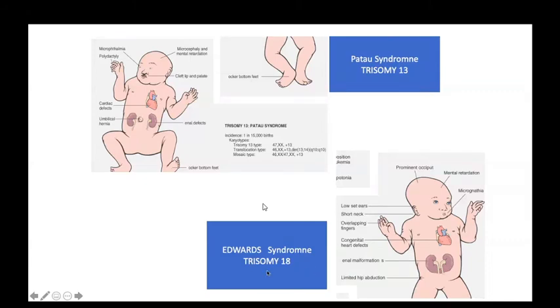And Edwards syndrome has trisomy 18 chromosome. In this patient, features are a prominent occiput, that is, the occiput is very prominent. This patient is also mentally retarded. This patient has micrognathia, small lips, low-set ears, short neck, overlapping of fingers, congenital heart disease, renal malformation, horseshoe-shaped kidney, and limited hip abduction.